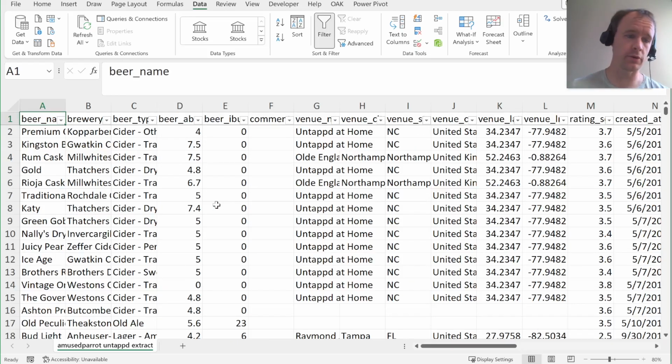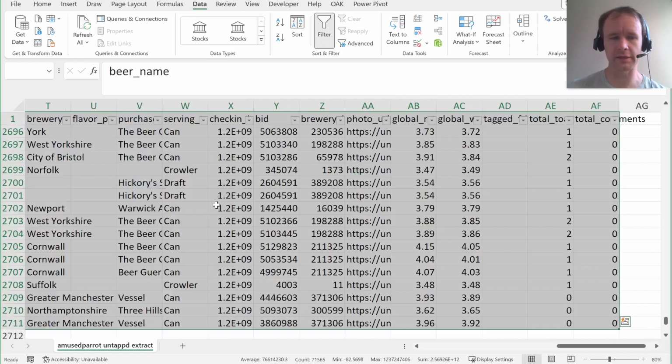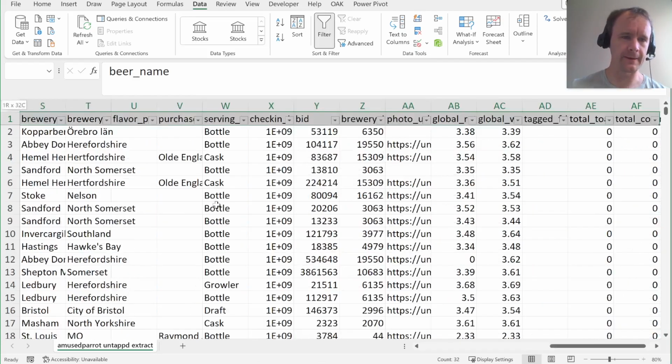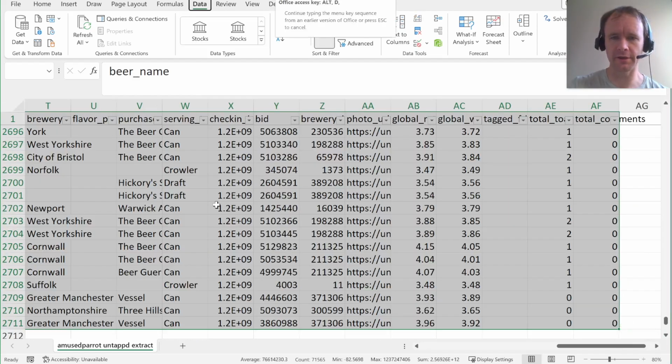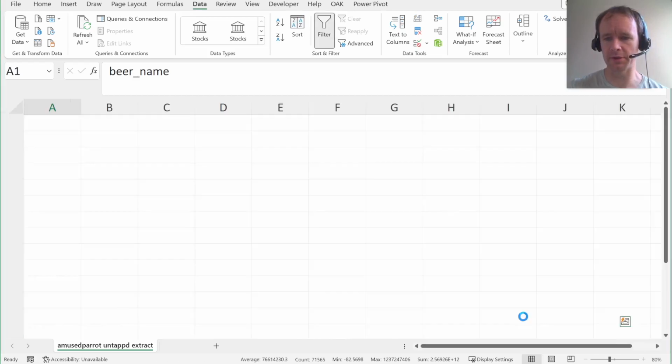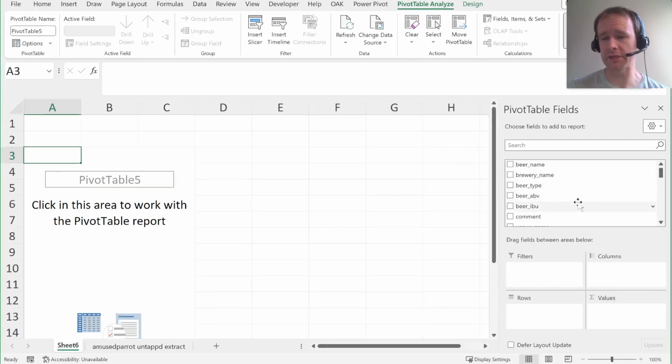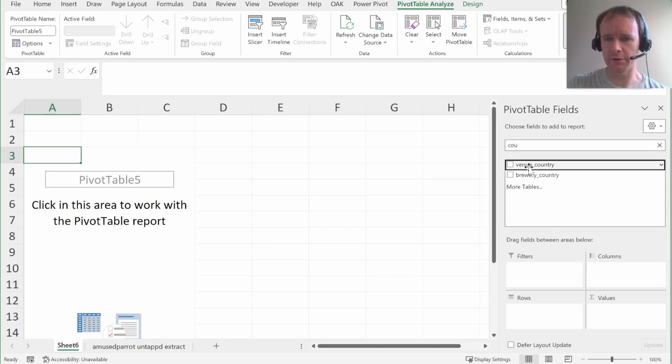So I thought I would have a quick think about what questions you might ask if we had a data set like this. Most of the questions I can think of, the easiest way to quickly answer them is with a pivot table. So, for example, you might ask, where does this person mostly drink? Well, let's grab somewhere in here is the venue country. Here we go.